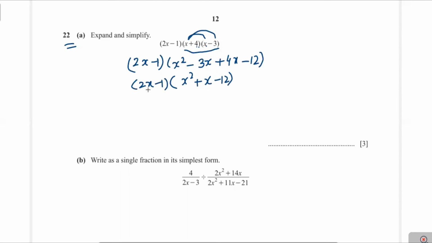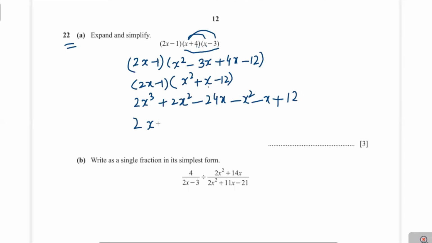Now we multiply 2x into x squared, that is equal to 2x cubed. Next 2x into x is 2x squared. Then 2x multiplied by minus 12 is equal to minus 24x. Next minus 1 multiplied by x squared is minus x squared. Minus 1 multiplied by x is minus x. Minus 1 multiplied by minus 12 is equal to 12.